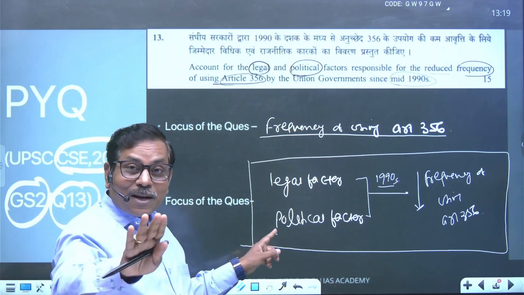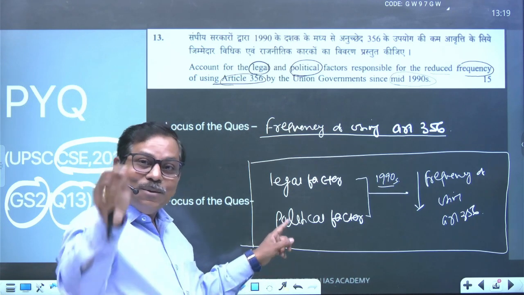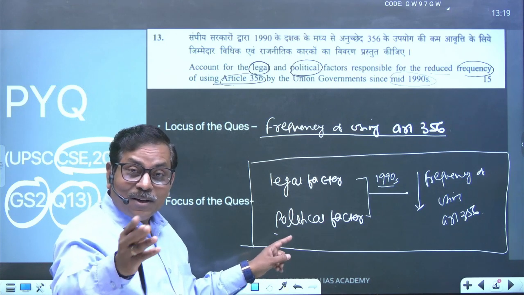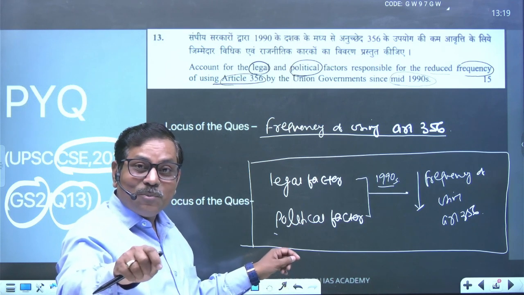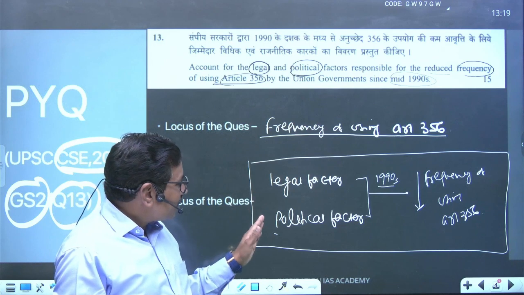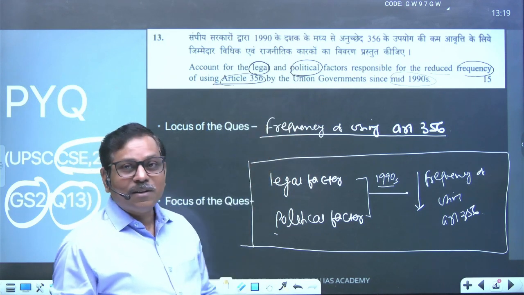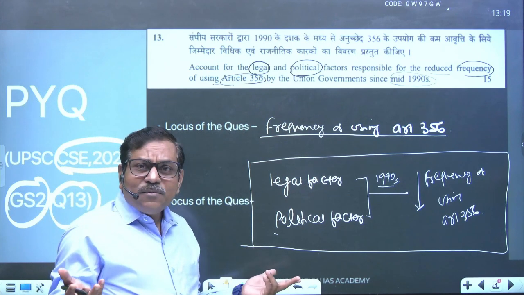Not a technological factor, like how e-governance or information technology influences the use of Article 356. No social factor, no social empowerment, women empowerment, or empowerment of other communities. We do not have to write everything. We have to write only the two things mentioned in this question: the legal factor and the important political factor. That is very clear.